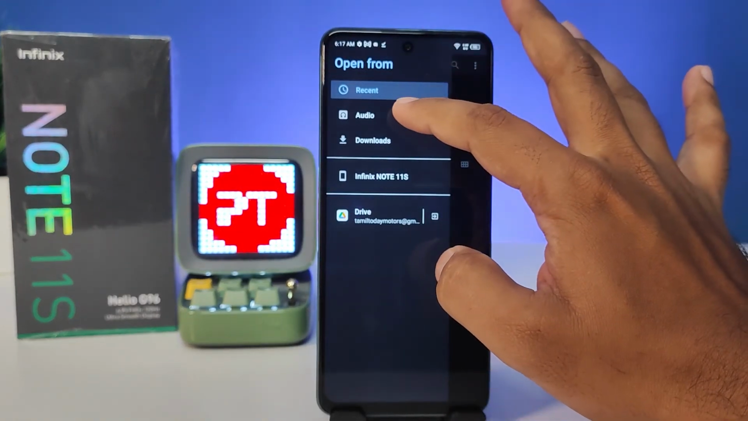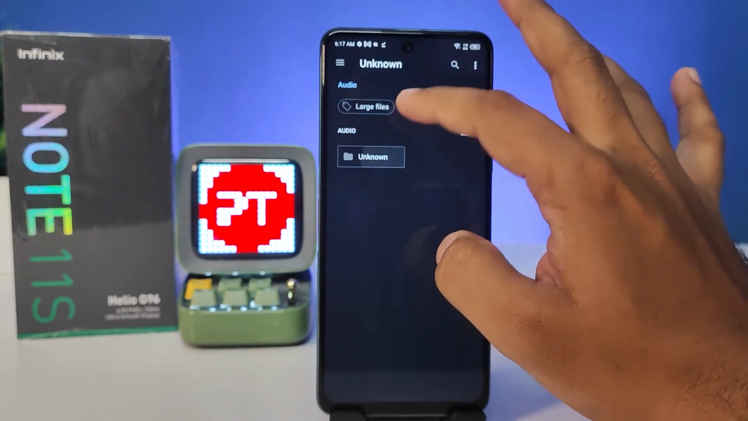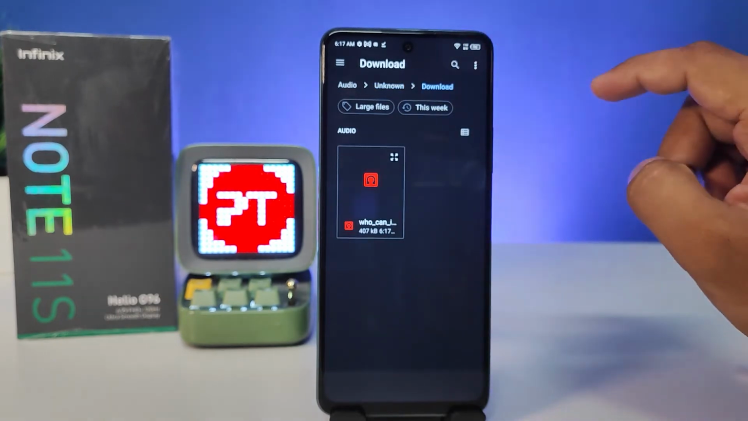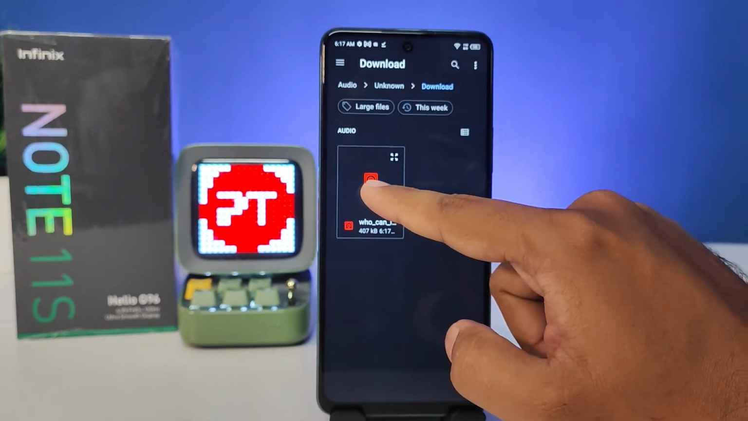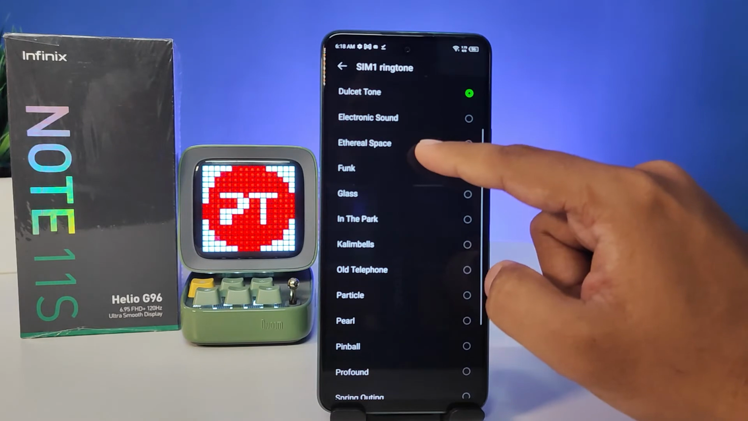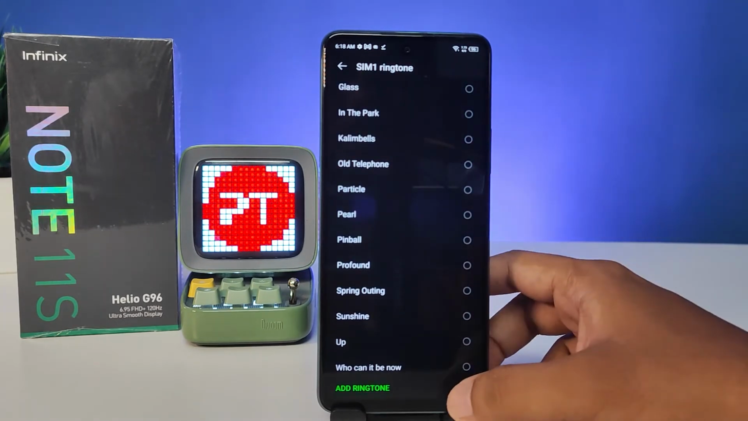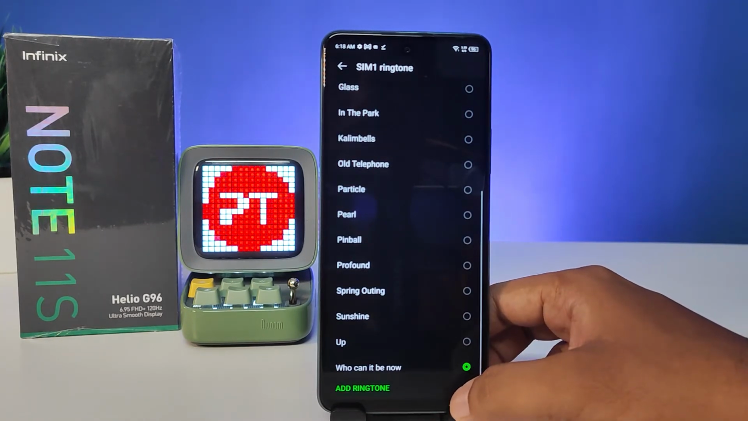then you need to click on audio download. So this one is a downloaded ringtone. Now the ringtone is displayed here.